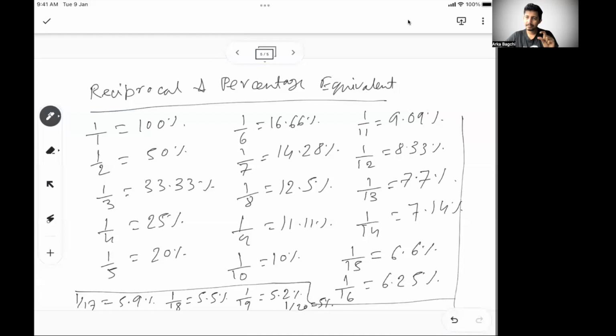But if it clicks, that is going to be the fastest way of calculating any percentage. If it does not click, how we will do will come later. But again, this should be your first line of defense when you have to do speed math or percentage calculation very fast. So again, try to stick it. Again, I'm repeating this multiple times.